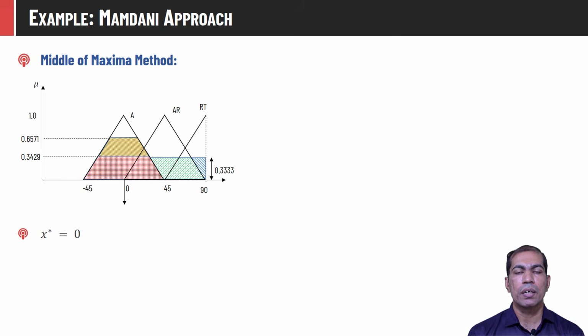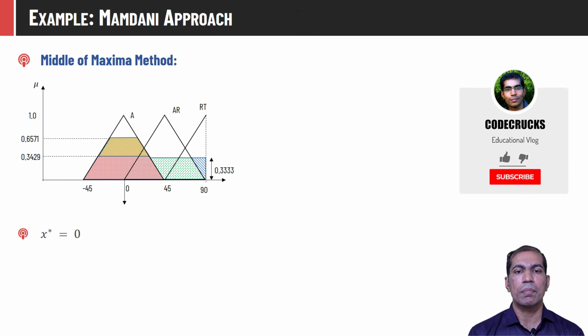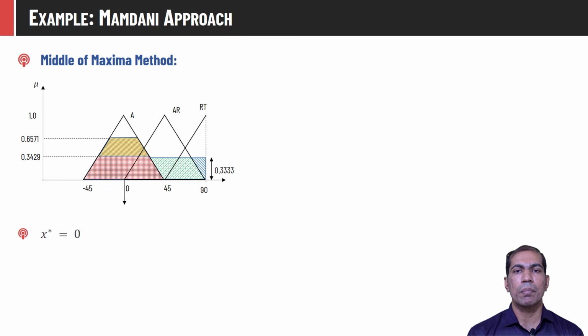In the middle of maxima method, we have to consider the middle value of the span in the entire aggregated fuzzy output function which has the highest membership value. As we can observe, this span has the highest membership value, that is 0.6571, and the center of this is 0. So the middle of maxima method will return 0 as the output. As we can see, the difference between the centroid methods and the middle of maxima method is quite big. So maxima methods are simple, but they are not realistic. They do not give the appropriate output many times. So centroid methods are always preferred over the maxima methods.